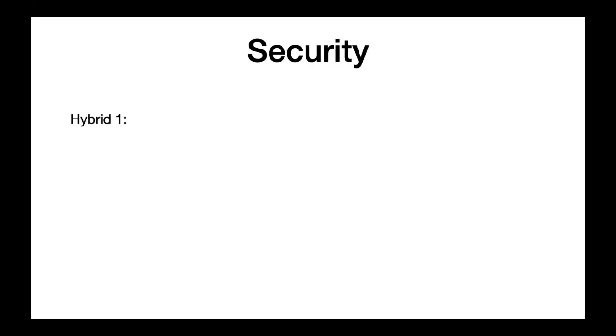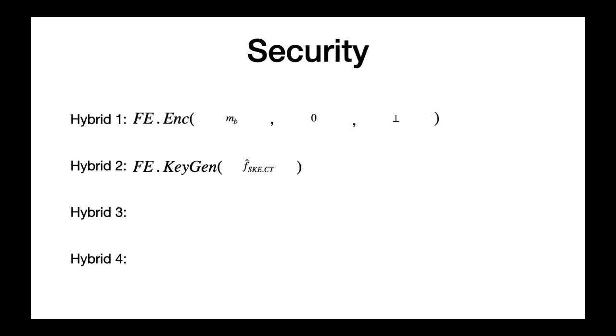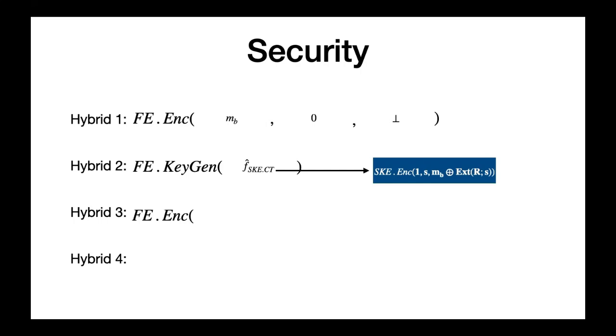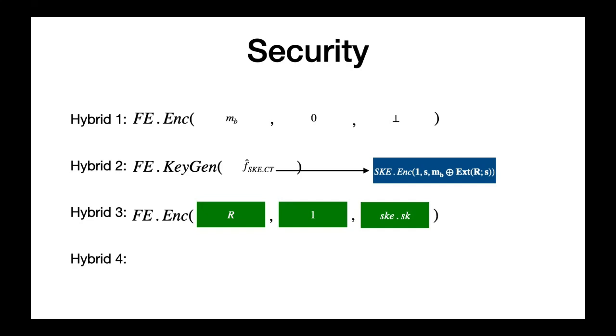To prove the security of the scheme, one can change the SKE ciphertext to encrypt the set containing bit 1, a seed s, and the challenge message XORed with the output of the extractor on input r and s. The indistinguishability follows from the SKE scheme security. Next, the FE ciphertext can be changed to an encryption of r, the bit 1, and the SKE secret key using the FE security. Finally, using the extractor property, we can change the SKE ciphertext to an encryption of bit 1, a seed s, and a truly random string, thereby removing all information of b from the entire game.